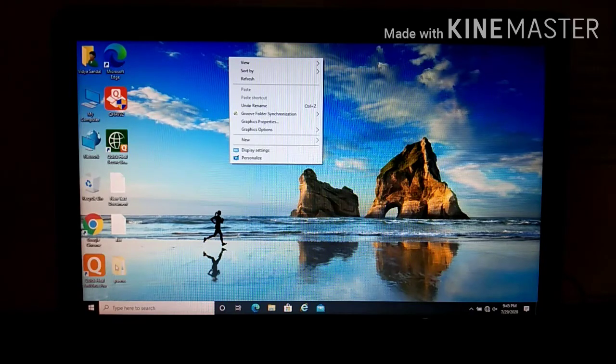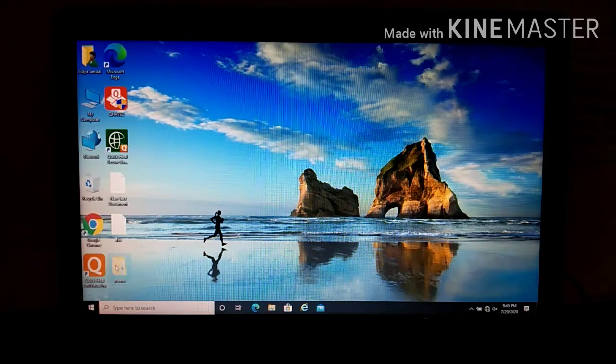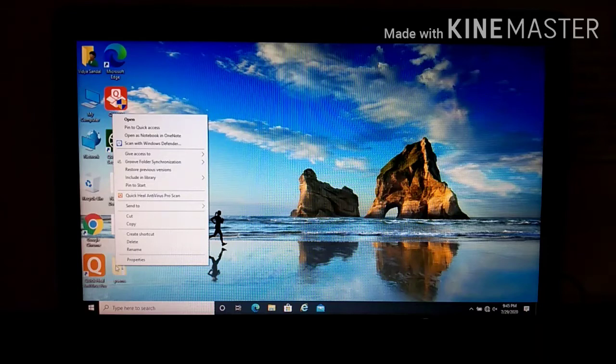If I right click on the folder, see, different options will be shown to you. First is Open, meaning if I want to open the folder, it will open. Then Pin to Quick Access, meaning if I want to pin it to this access bar or taskbar, then I can pin it, and open as a notebook in Note 1. These are the different options available for your folder. So that is called a context menu.